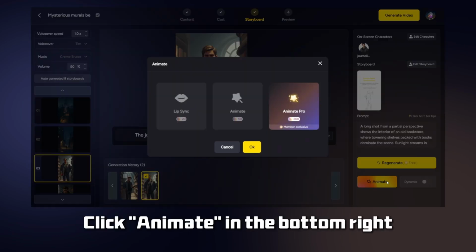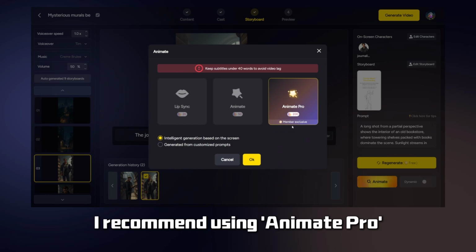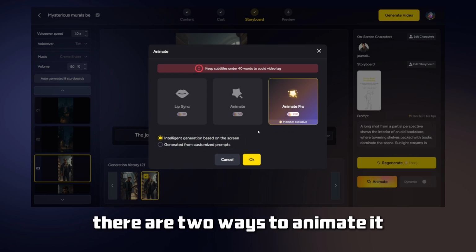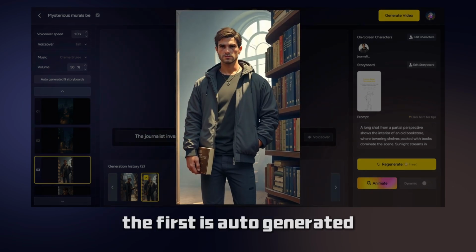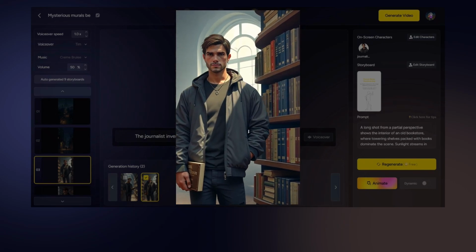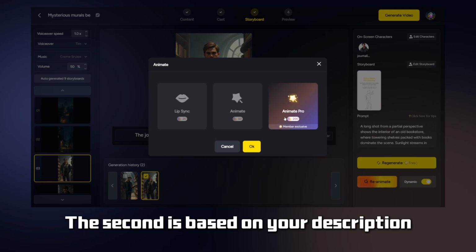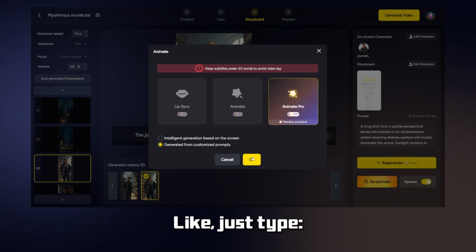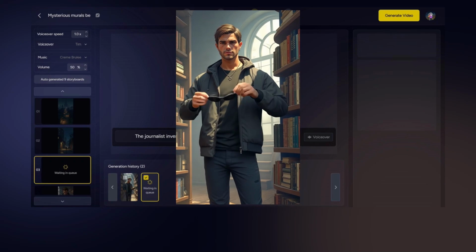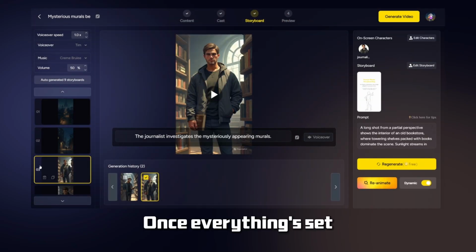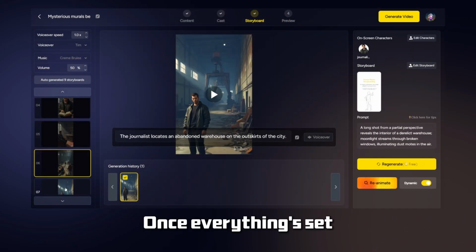If you want the scene to move, click Animate in the bottom right. I recommend using Animate Pro. There are 2 ways to animate it. The first is auto-generated. The second is based on your description, like just type "put on sunglasses." Once everything's set, just click Generate Video.